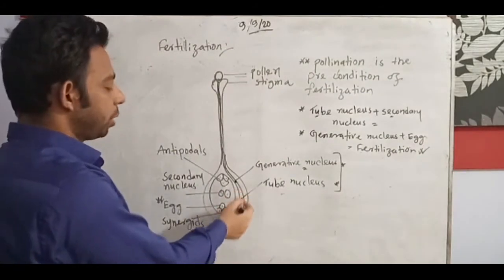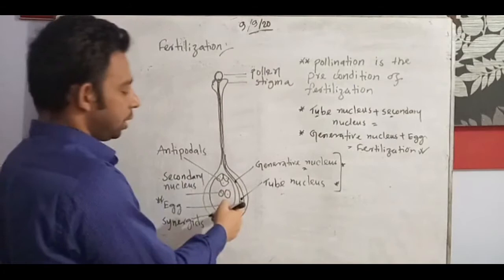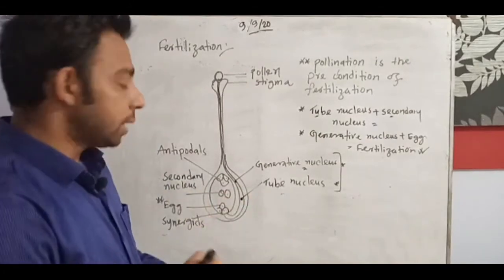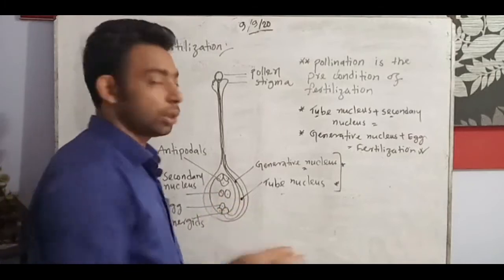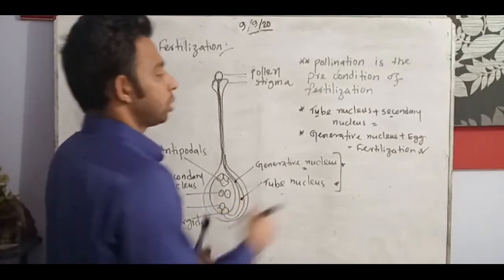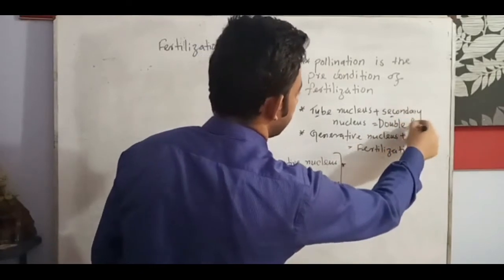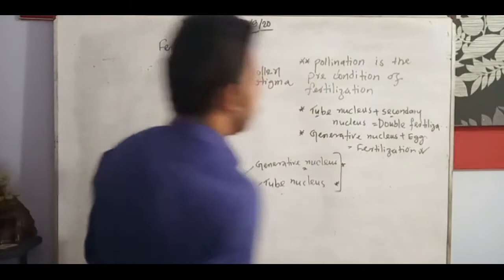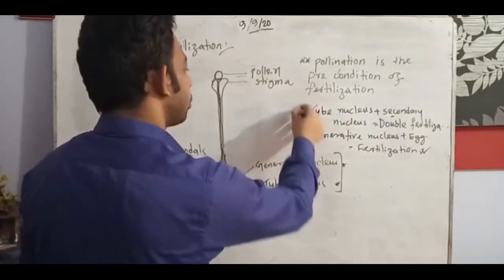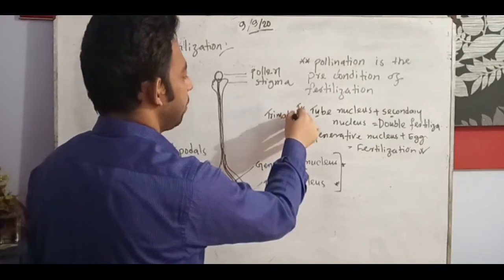So what happened to the tube nucleus? The tube nucleus goes through and meets with the secondary nucleus. Tube nucleus 1 and secondary nucleus 2. So with 2 and 1, 3 nuclei meet together. So it is called double fertilization. And the process is also called triple fusion. This is also asked for 2 marks. Very important.